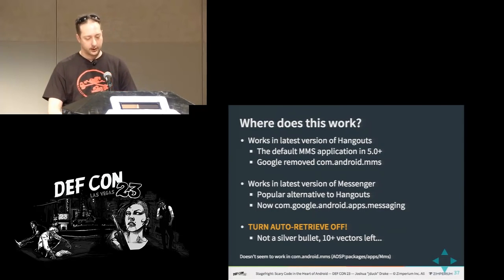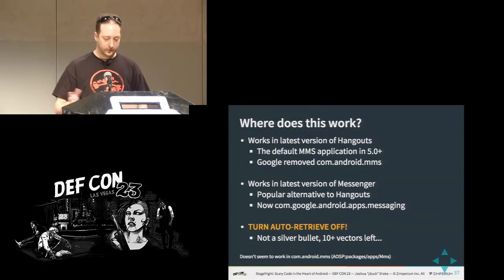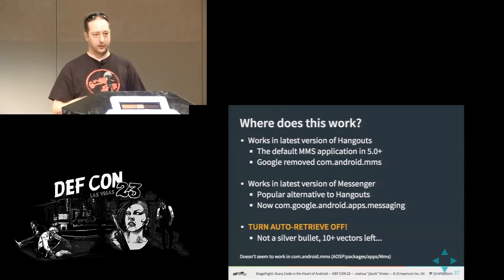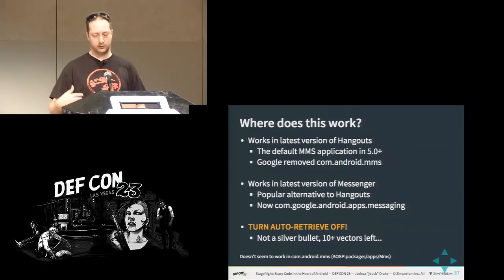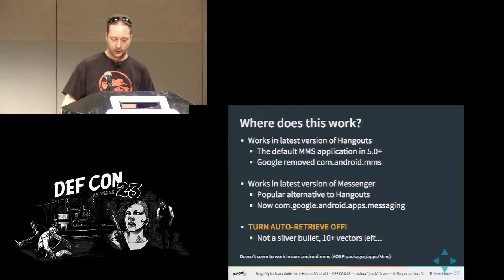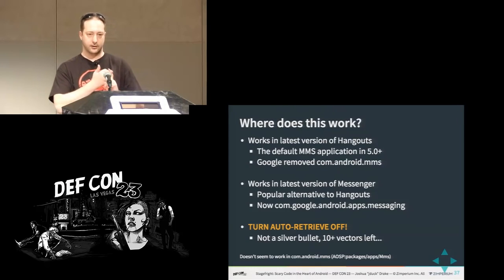also does a lot of processing automatically, and especially on receipt. The older version does not do it, although, if somebody sends you an MMS message, you can imagine, even if you don't know who it is, and it's like, hey, did you see this video of you? You might want to be like, me? Then you look at it, and then you're done. So turn off auto retrieve if you use Hangouts or Messenger, because it's nasty.